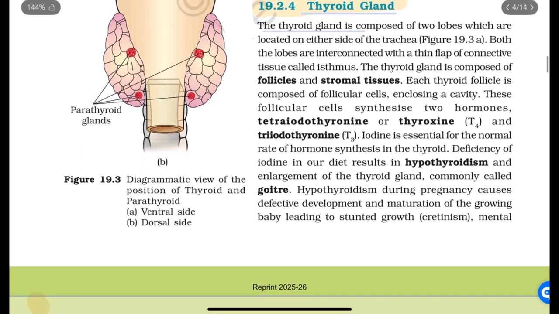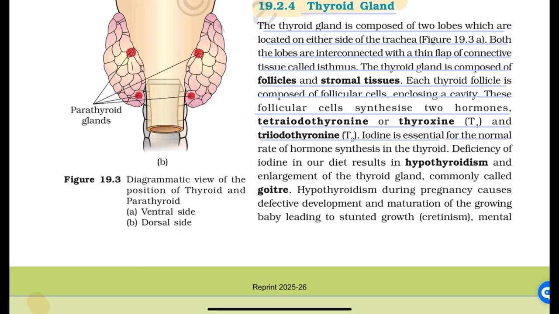Thyroid gland. The thyroid gland is composed of two lobes which are located on either side of the trachea. Both the lobes are interconnected with a thin flap of connective tissue called isthmus. The thyroid gland is composed of follicles and stromal tissues. Each thyroid follicle is composed of follicular cells enclosing a cavity. These follicular cells synthesize two hormones, tetraiodothyronine or thyroxine, and triiodothyronine: T4 and T3.